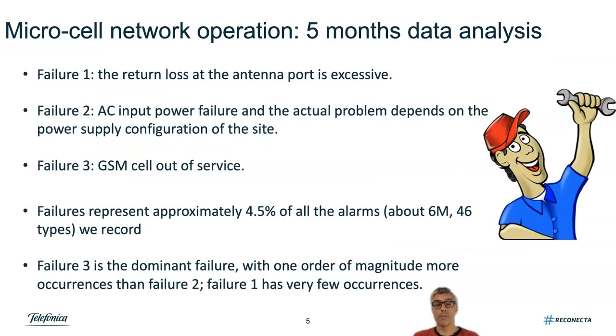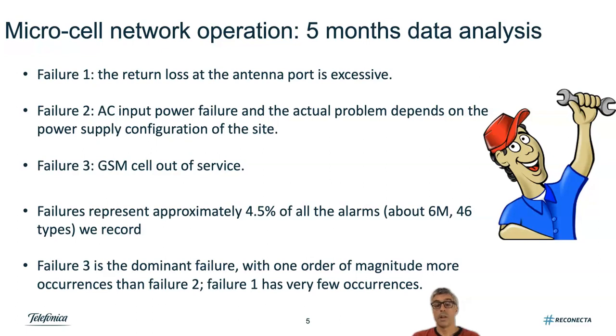We collected 5 months of data from our operational network, and I'm going to present some analysis of this data now. For these 5 months, we have about 6 million alarms of 46 types. 4 to 5% of these alarms are actually failures, meaning that these cell sites do not work. There are 3 main types of failure present in our dataset. The most common one, being an order of magnitude more present than all the others, is the GSM cell out of service.